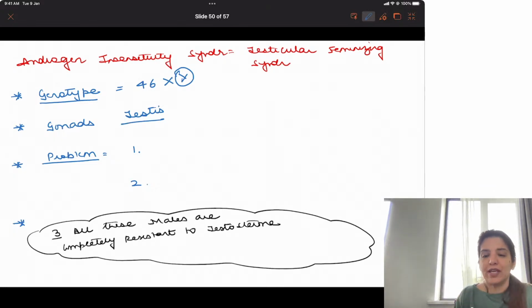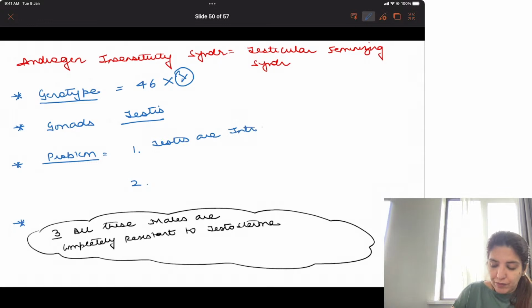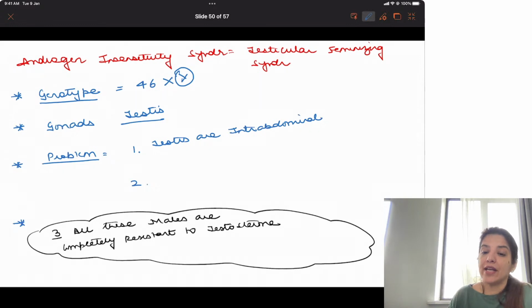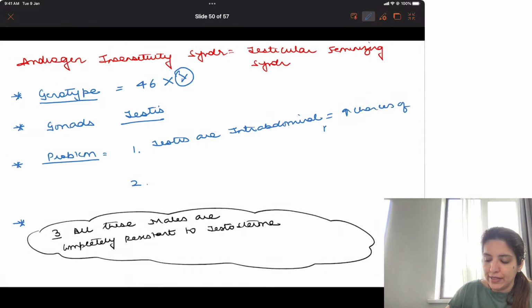Now the problem is with these gonads, three problems. These testes are intra-abdominal and so they have increased chances of malignancy.